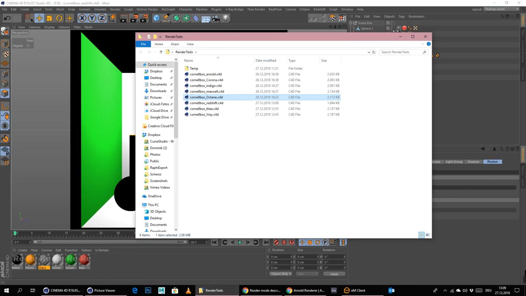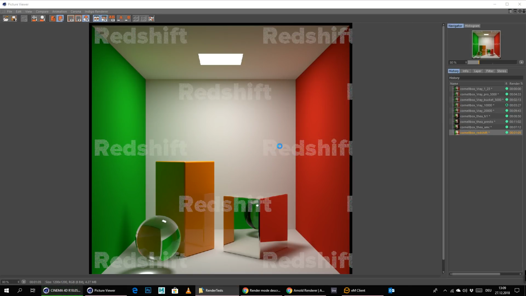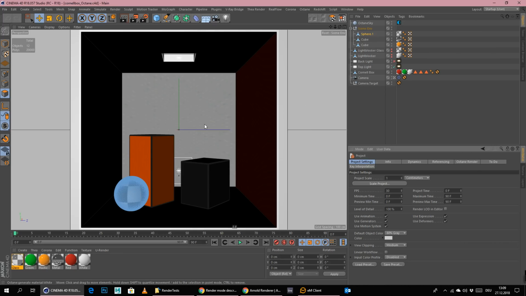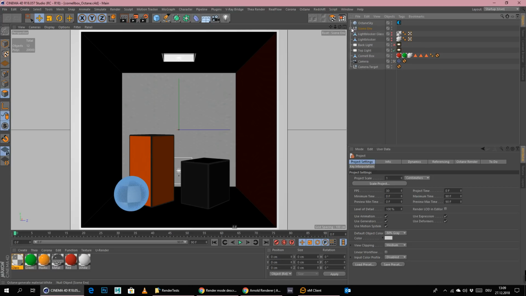And let's open up Octane. Octane was for a long time my go-to engine for everything I did for clients. A lot of clients always wrote me, hey, come on, we need to see Octane, please, because we're also working with it in-house and stuff like that. So yeah, Octane is still used a lot in the industry by a lot of companies. But we will see what this test will bring.